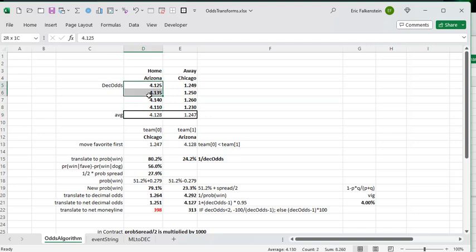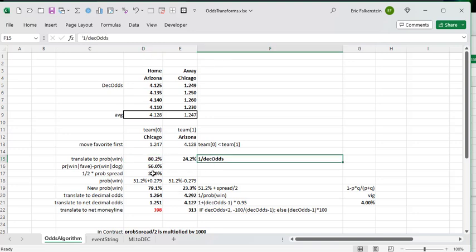So you get 8 big odds books and you take the average just to be safe. But if you take one really good one, it's pretty straightforward. You just take the average of them. And then this decimal odds is turned into probability, just 1 divided by decimal odds. So in this case, Chicago's got an 80% chance and Arizona has a 24% chance.